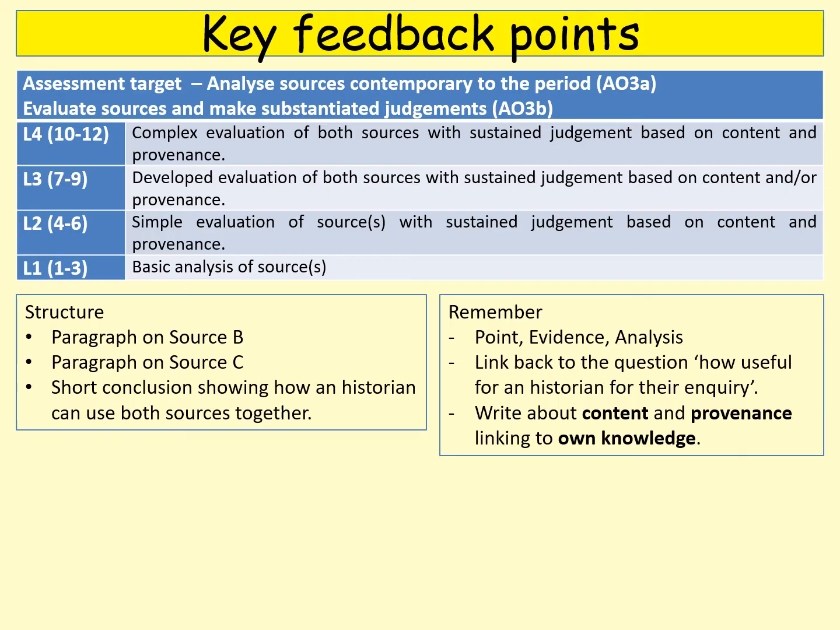So in terms of key feedback points, the structure is a paragraph on source B, a paragraph on source C, a short conclusion showing how an historian can use both sources together. So you might say within this question something like, well, source B, its focus is on the German justification for the remilitarisation of the Rhineland, and source C is about how the British response to that was they were quite frustrated, or some people in Britain were quite frustrated that Britain didn't do anything. And that cartoon almost serves as a warning for British inaction over the remilitarisation of the Rhineland.